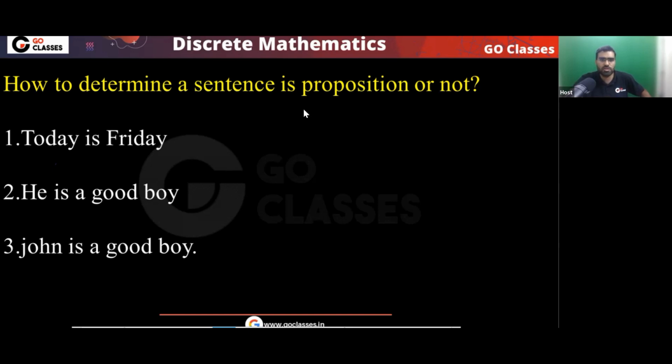Now, some students are saying that this is a proposition, but these two are not. Some students are saying that all of them are propositions. Some are saying that none of them are propositions. And let me tell you, all your answers are correct. Whatever answer you give, that is correct. Is this clear? You can say 1, 3, that is correct. 1, 2, that is correct. All correct. None correct. Only one correct. Only 3 correct. Whatever answer you give, that is correct.